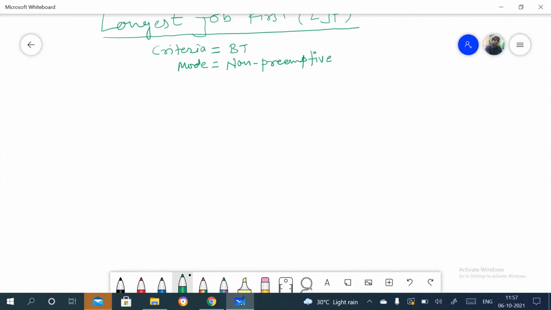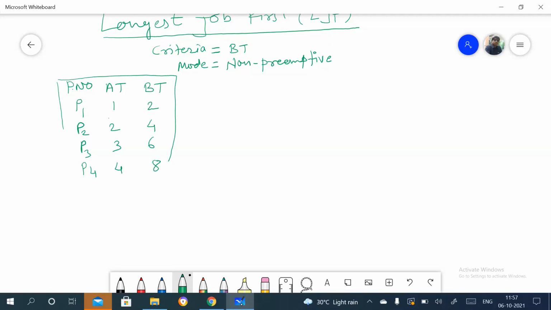Same as before: process number, then arrival time and burst time. This is given, suppose. So P1, P2, P3 and P4, four processes we consider, and arrival times are 1, 2, 3 and 4, and burst times are 2, 4, 6 and 8.